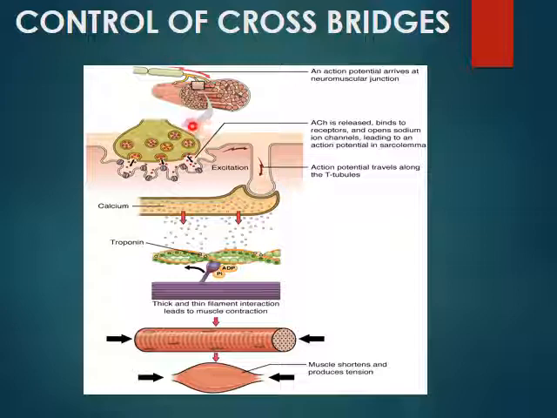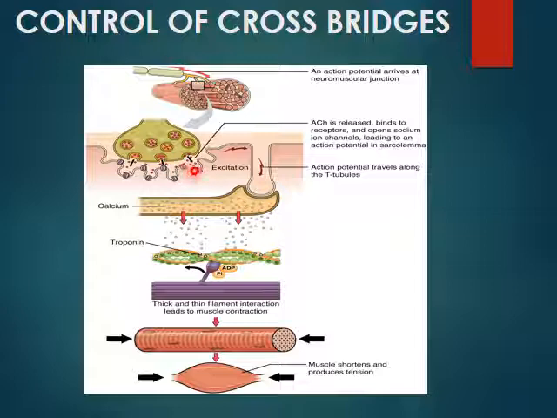The thick filament is actually a bundle of myosin filaments. The globular head functions as an ATPase enzyme. It will be splitting the ATP into adenosine diphosphate and inorganic phosphate. Like this, you can see the ADP and the inorganic phosphate. This reaction activates the head so that it binds to the actin. It will be causing the binding of the globular head with the active sites present on the actin.